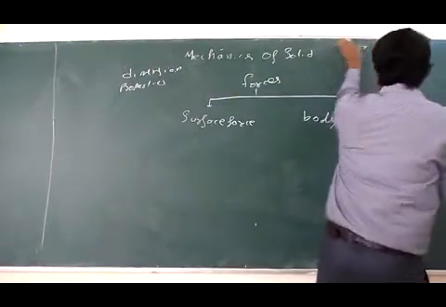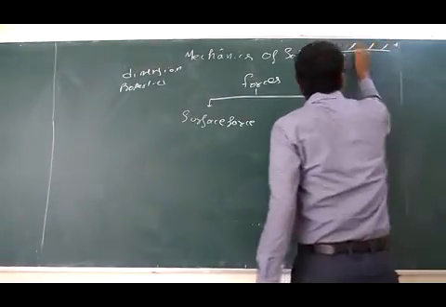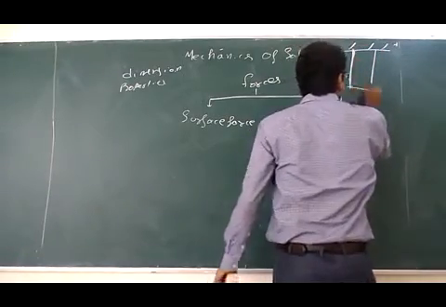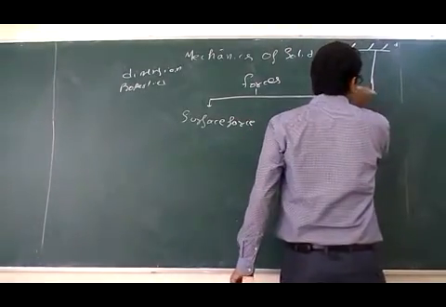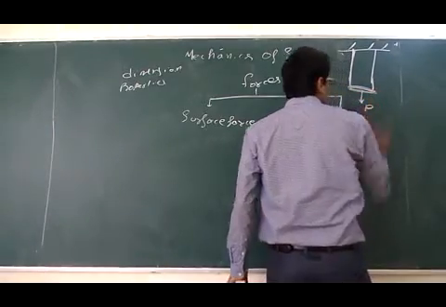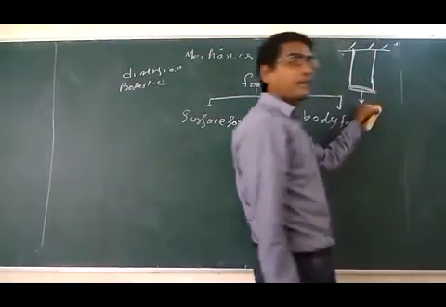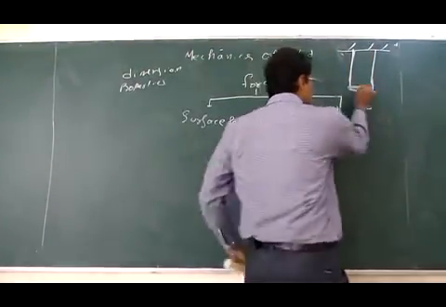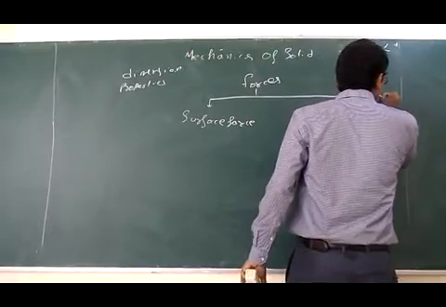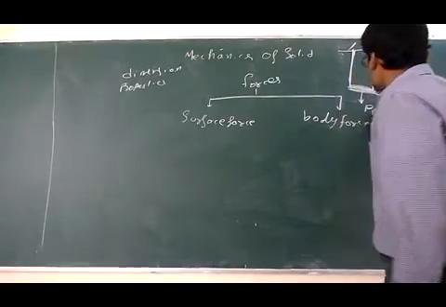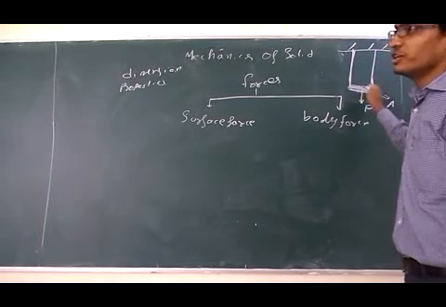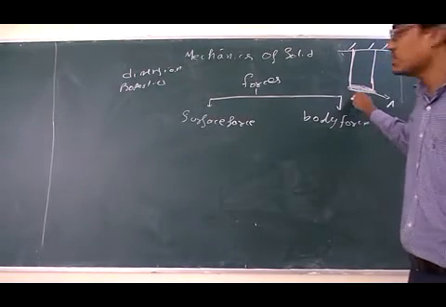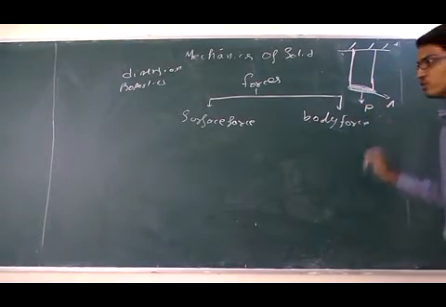Suppose this is a bar of any length L, and a load P is acting on the cross-sectional area A. The force acting on the surface of the body, or distributed over the surface of the body, we consider a surface force.